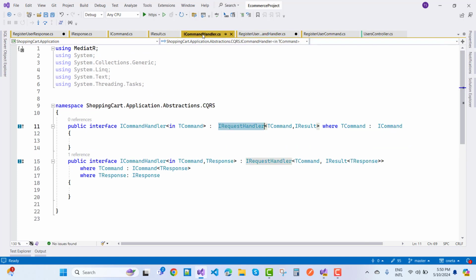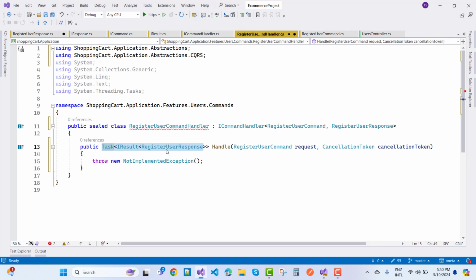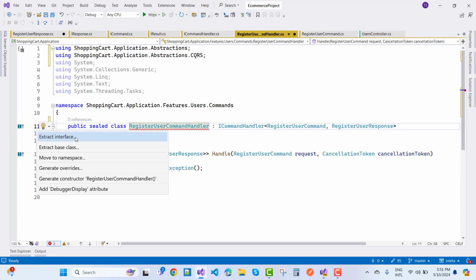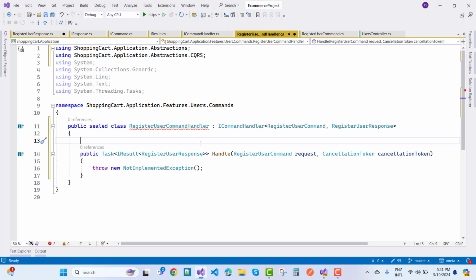So you know that ICommandHandler is inherited with TCommand, that is the input type, and the output type is what? That is the IResult. And IResult we have, that is the IResult of TResponse. Okay, so here we have a TResponse, IResult of TResponse, that is register user response. So that we can return the register user response here. We all know that we have some requirement like register user command handler and oops, so extract interface, move to namespace, like that. So we will clear it later on.